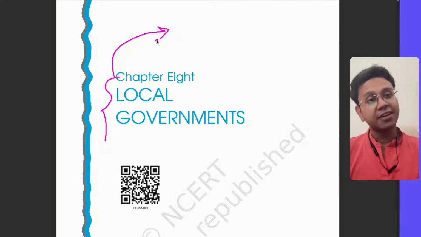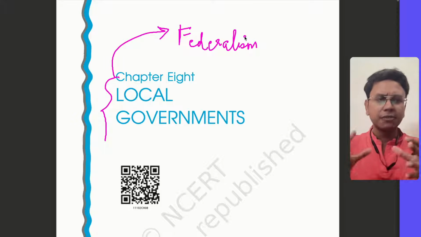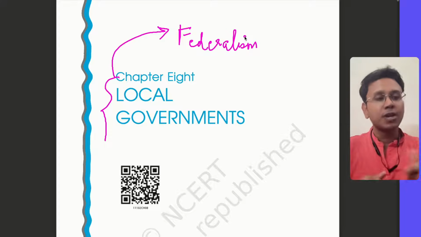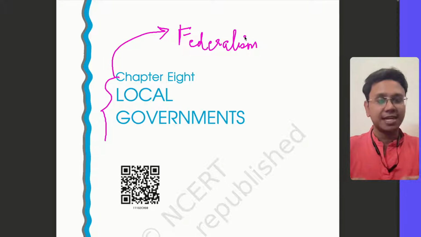it is a part of federalism itself. Now, in last class, we talked about federalism, right? So this concept of local government is a part of it. Why? Because federalism is a structure, a framework where there are multiple hierarchies of government. There is central government, state government. Now, if you add one more hierarchy of the local government, then you are creating a three hierarchy based system of federalism. That's why you should understand that it is a part of federalism.